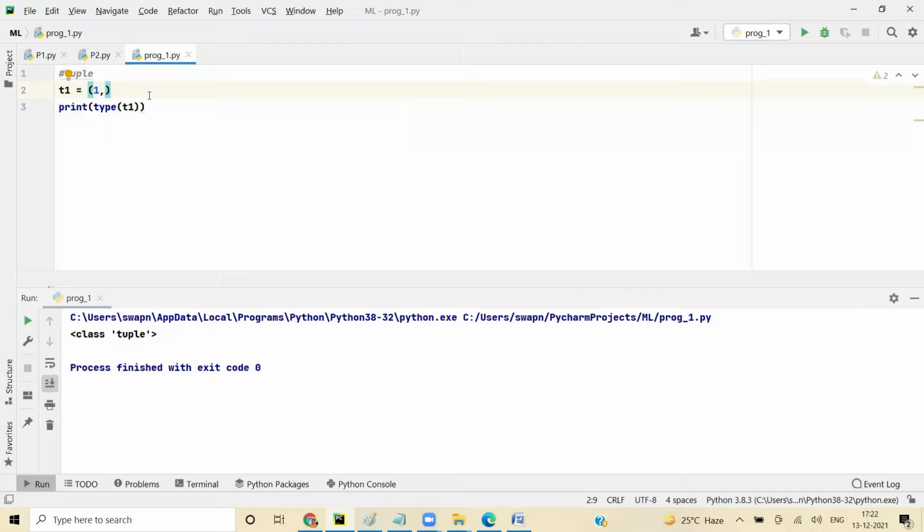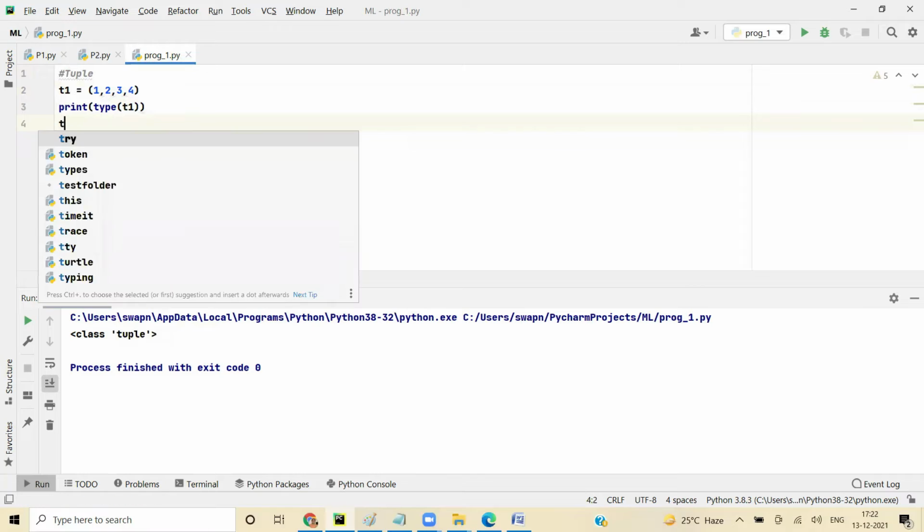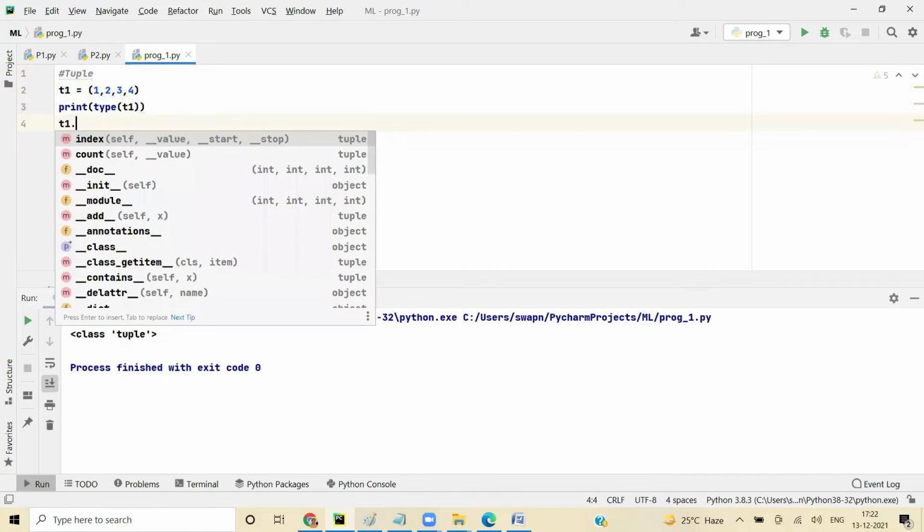Let me add a few values, 2 comma 3 comma 4, and now when I try to say t1 dot, you don't see all those functions. We only see two functions, index and count.